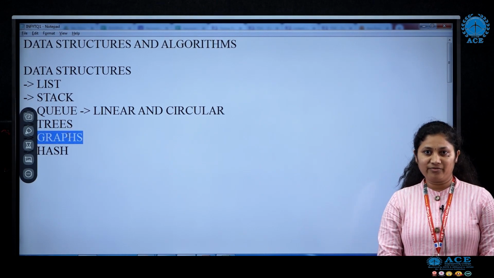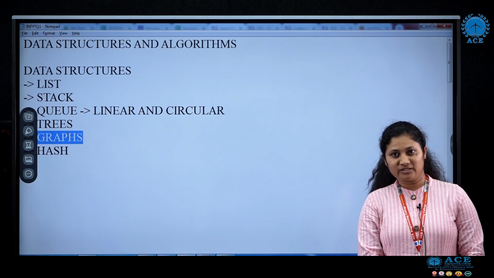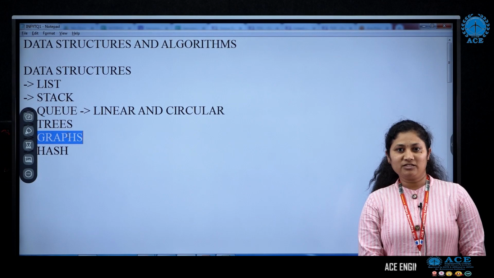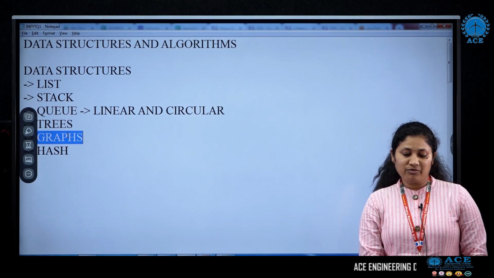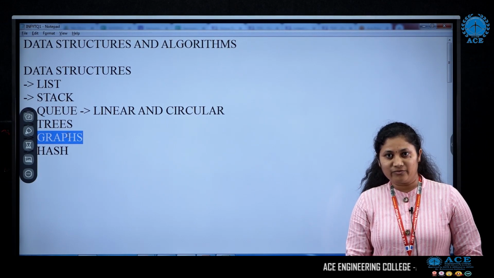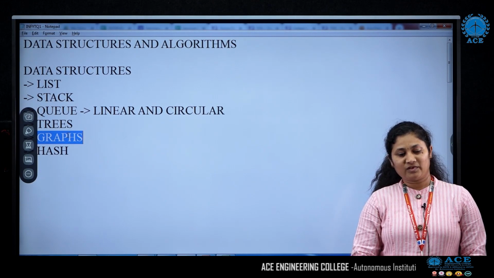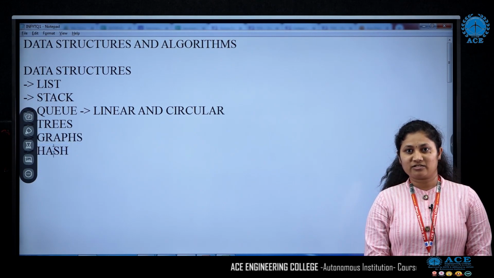Similarly in graph we have 2 different ways. One is depth first search and the other one is breadth first search. For depth first search we use a stack, and for breadth first search we use a queue. Next is hashing.